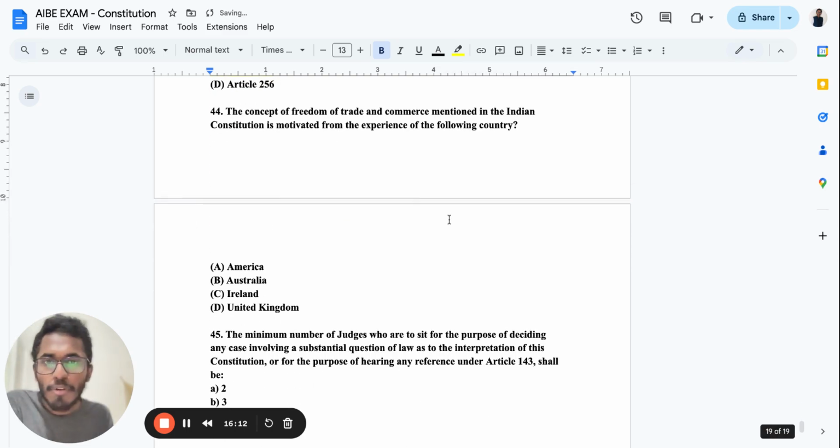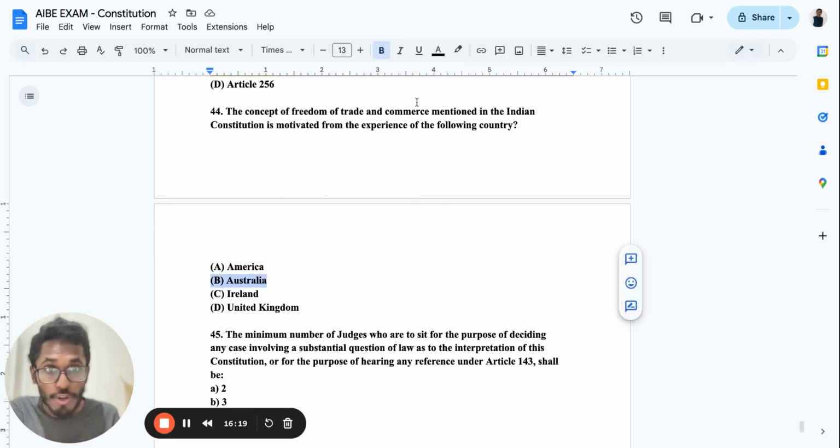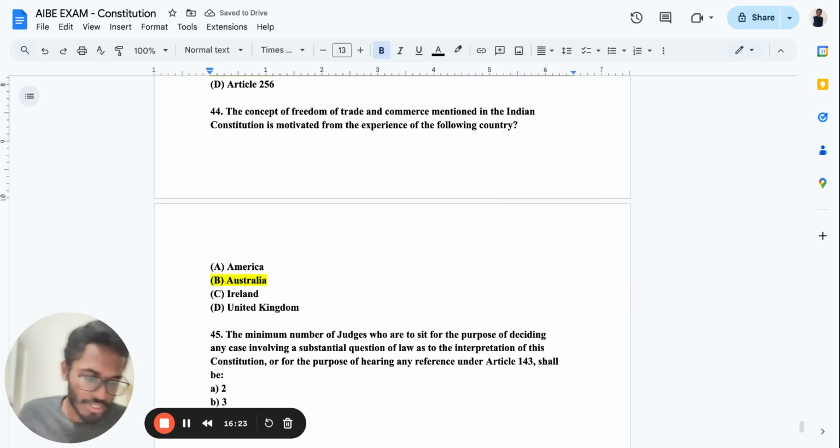The concept of freedom of trade and commerce mentioned in the Indian Constitution is motivated from which foreign country? It is coming under Australia. Remember, do not ever forget it. It's a new question. In AIBE recently they're asking this question. Australia is the right answer.